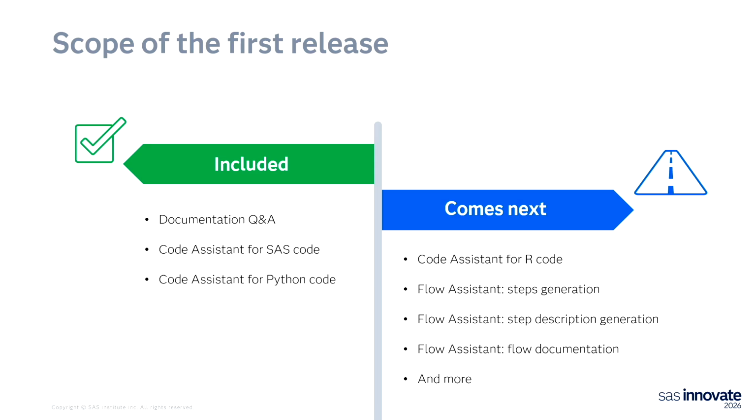And then one of the very important areas that we will continue working on is Flow Assistant, right? Flow Assistant is about the capabilities that can help you to better create new flows, to refine and improve existing flows. For Flow Assistant, we will be working on new steps generation, step description generation, and flow documentation. And there will be, of course, more Copilot capabilities that we will be developing further.